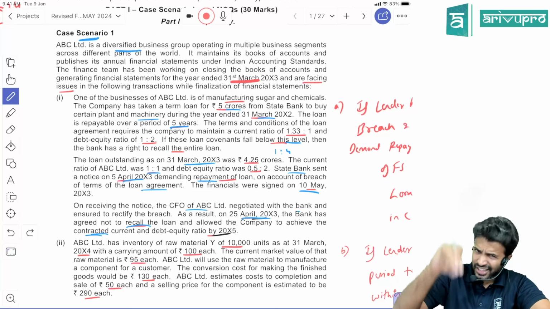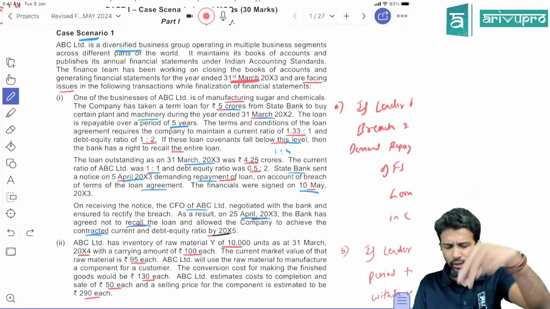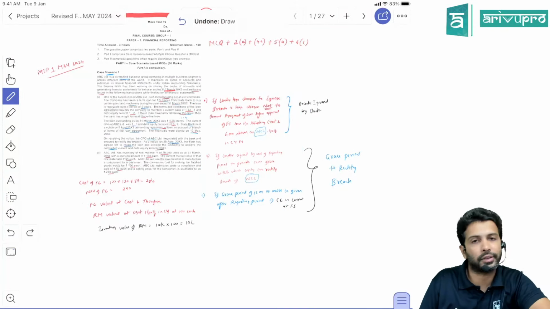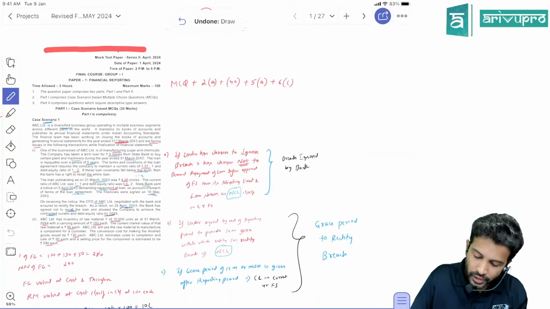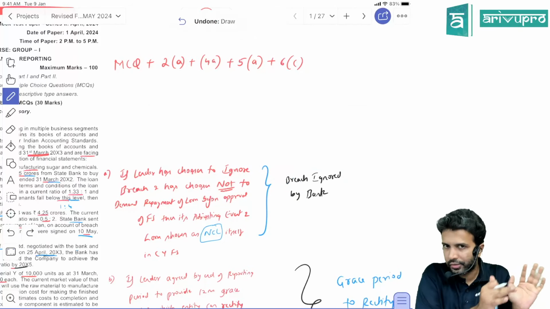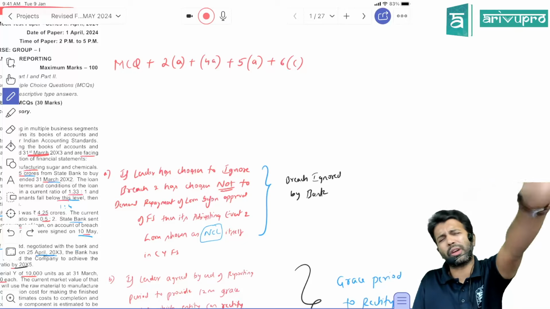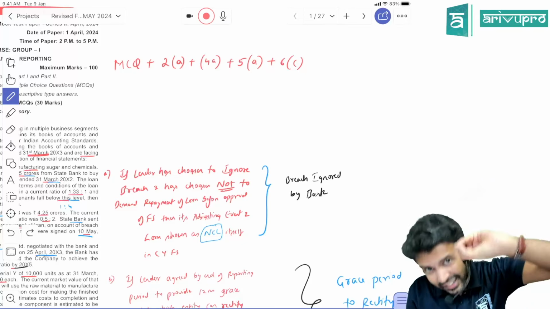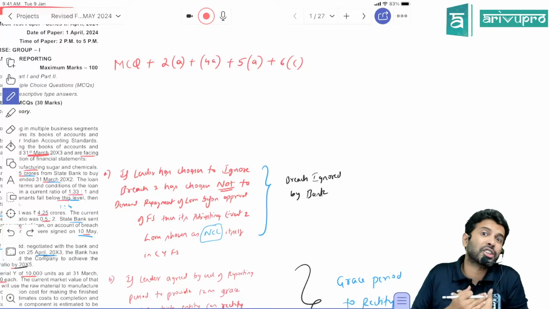So these sort of questions we have done. We have done 2 scenarios. This is slightly different, hence all the 3 types of scenario I've written here for your reference. One scenario is the bank will ignore the breach. You have committed a breach, violated some condition, and the bank says it's okay, no problem, it's a small breach, I will ignore it, where the bank is not expecting us to rectify the breach.